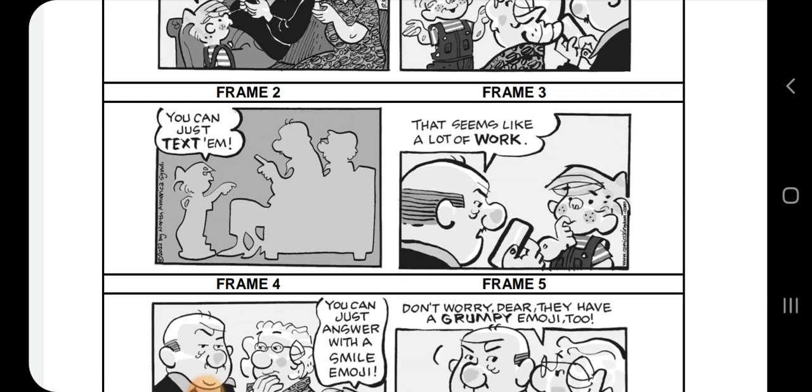To focus on Dennis' message, and to show that facial expressions are not important when texting. So they focus on Dennis' message and to show that facial expressions are not important when texting.